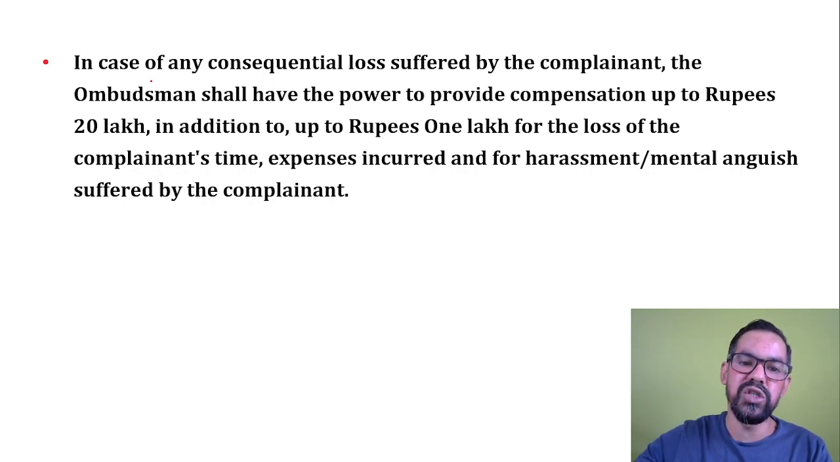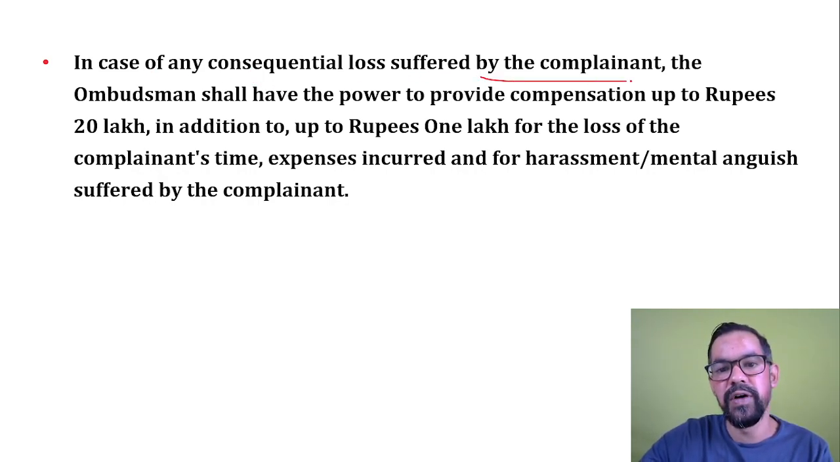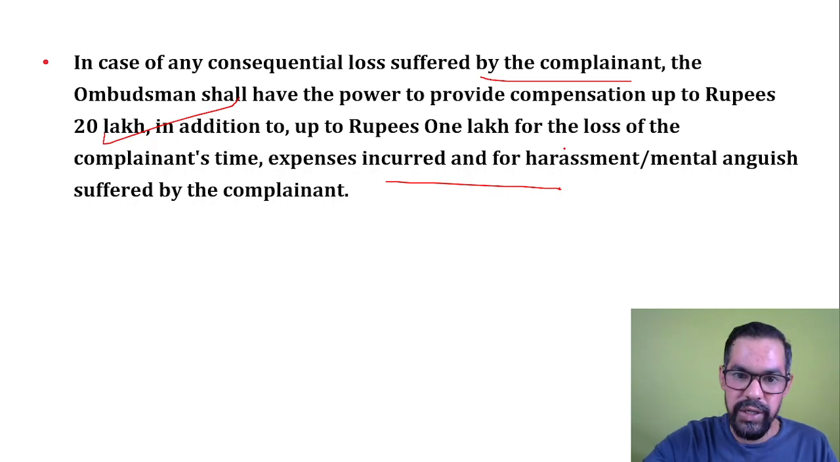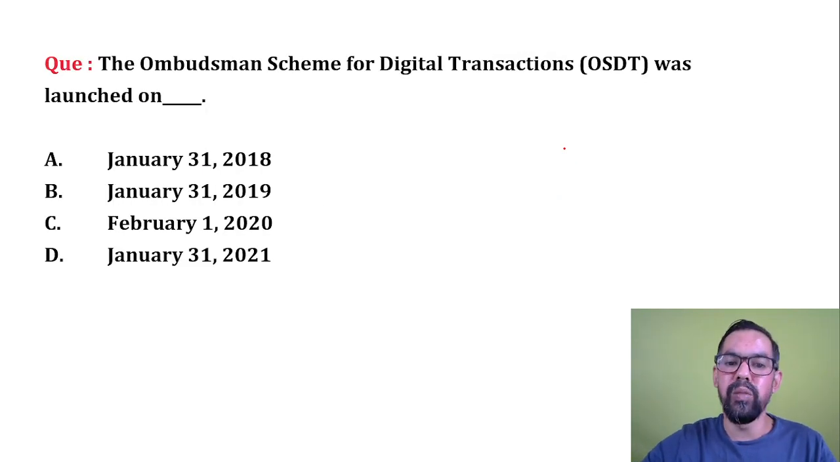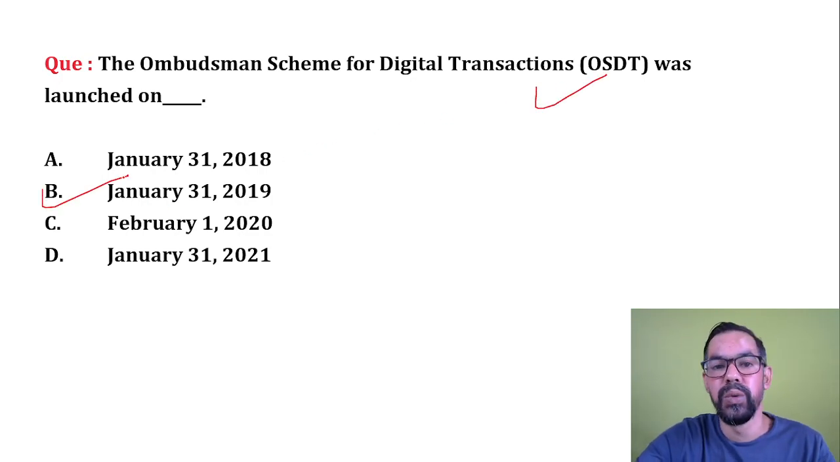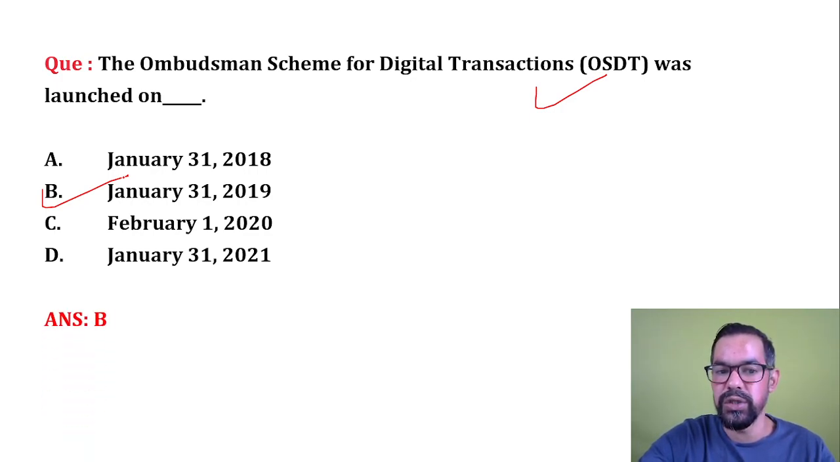So in case of any consequential losses suffered by the complainant, the Ombudsman shall have the power to provide compensation up to 20 lakh rupees. So this is the maximum limit, which includes the overall losses or expenses, the harassment, mental problems. So these are all borne by the customer in fighting that particular case. So the maximum limit is 20 lakh rupees. Okay, next one. The Ombudsman scheme for digital transactions was launched on, so what will be the correct answer? 31st of January 2019. So it was launched on 31st January 2019.